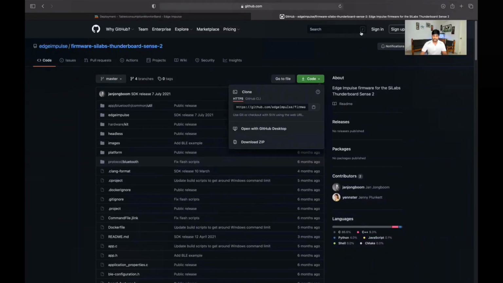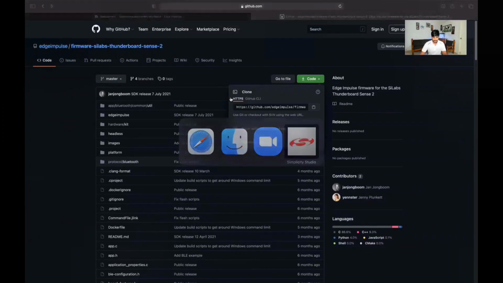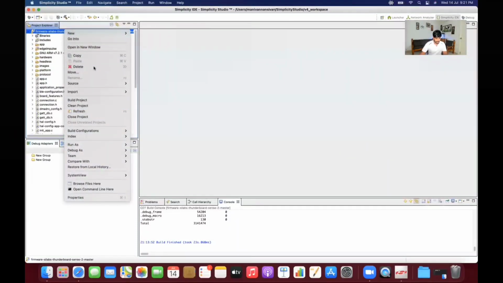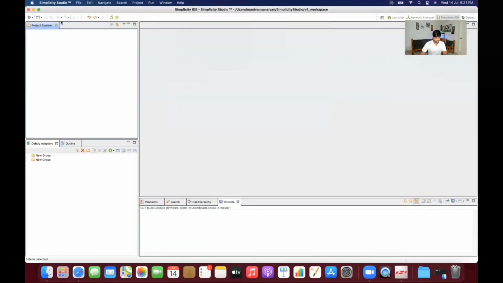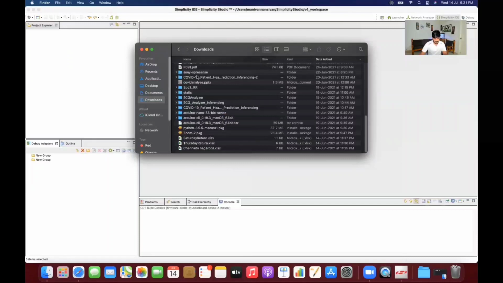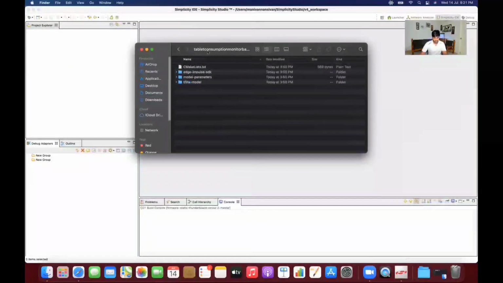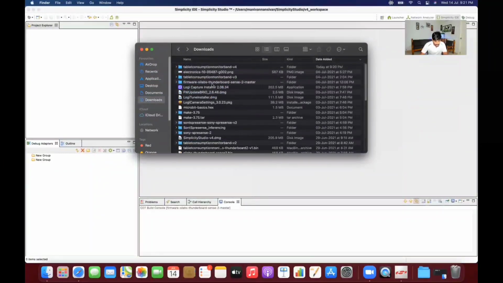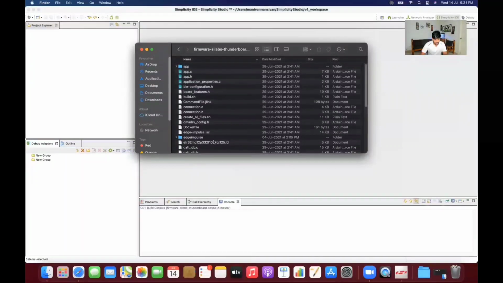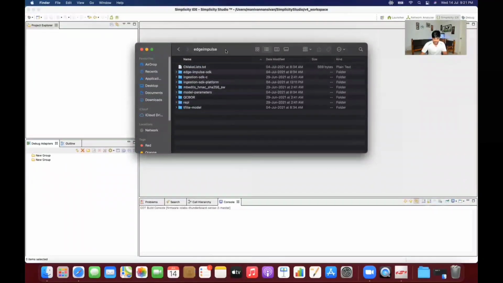Once it's downloaded, you need to install Silicon Labs Simplicity Studio, the IDE. Once it's installed, maybe I will show you from scratch how to build that one. Then you need to go to the firmware location. So here, this is the Edge Impulse folder. Our application is downloaded as a C++ file, and also we could see this is the firmware we have got. Here we need to paste inside that Edge Impulse folder.